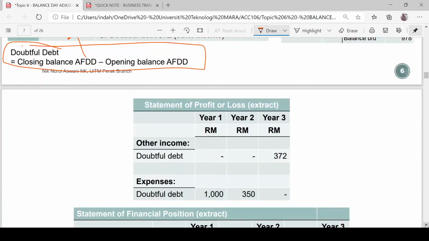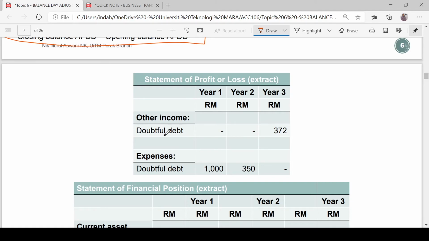Here is an extract. For year 1, doubtful debt is an increase, an expense, so you put it as part of expenses. You add one item here, doubtful debt 1,000. Year 2, you have 350. But year 3 is a decrease, and a decrease is revenue or other income, so you have doubtful debt 372.